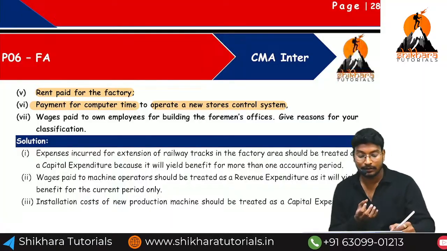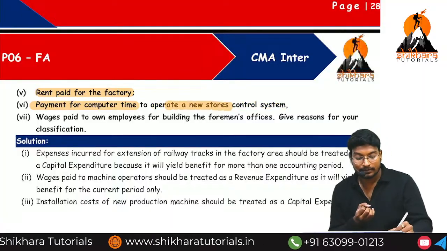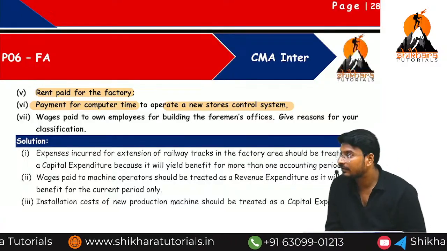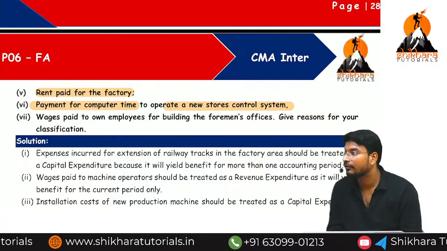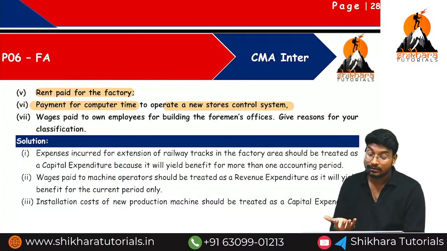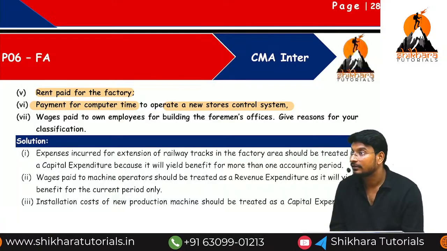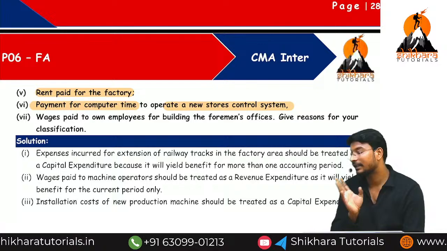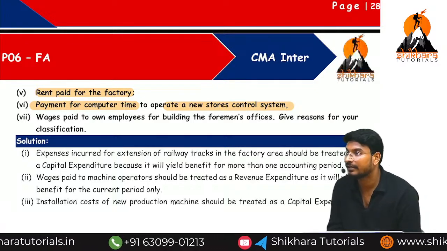Control system means we need to maintain accounts, otherwise the control will not be there. We can maintain the accounts in the form of Tally or in the form of SAP. There are so many software packages you are having.